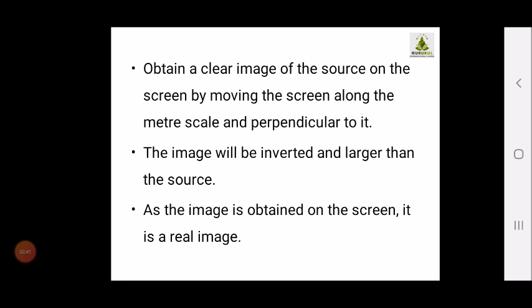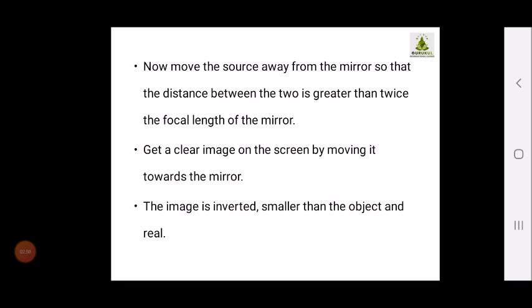Okay. Now obtain a clear image of the source on the screen by moving the screen along the meter scale and perpendicular to it. The image will be inverted and larger than the source, as the image obtained on the screen is real. Now move the source away from the mirror so that the distance between the two is greater than twice the focal length of the mirror.